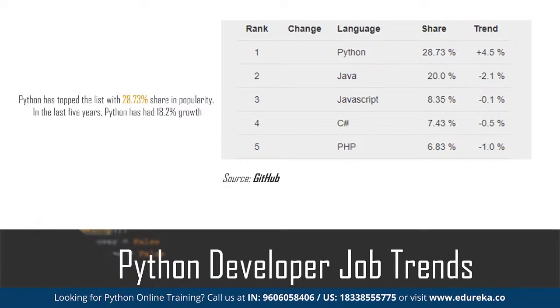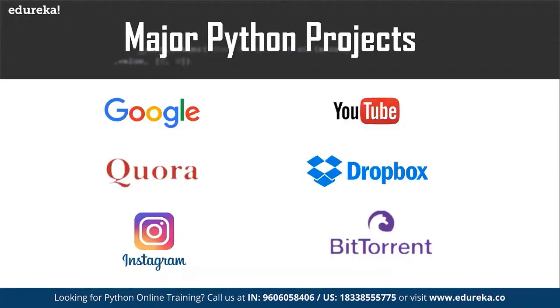The only reason is that I can do a lot of things using Python. I can do automation using Python. I can do data science using Python. I can do machine learning using Python. I can do artificial intelligence using Python. I can create a website using Python. A lot of things we can do, and that is the main benefit of this particular programming language. Big companies like Google, Quora, Dropbox, BitTorrent, Instagram, YouTube use Python a lot for their day-to-day work. NASA, and lots and lots of other organizations are using Python.